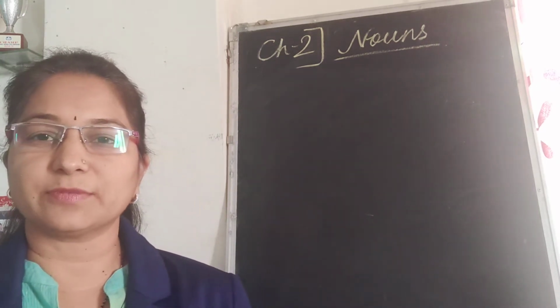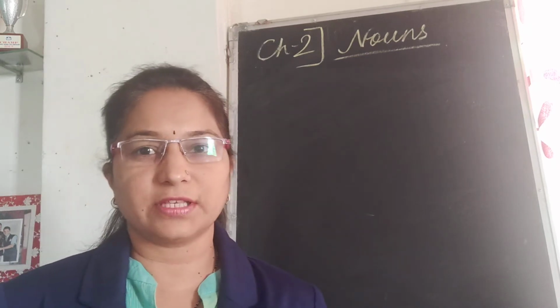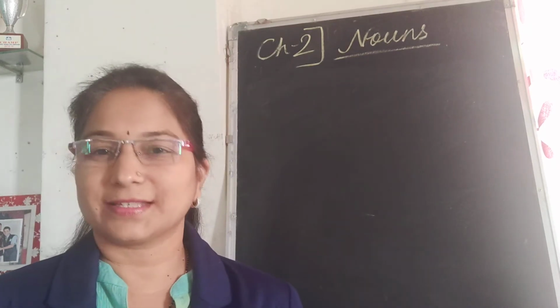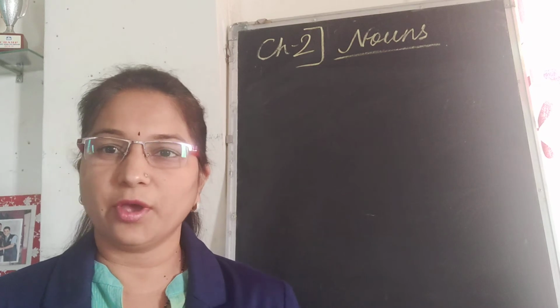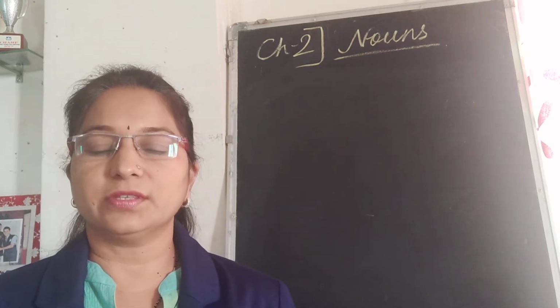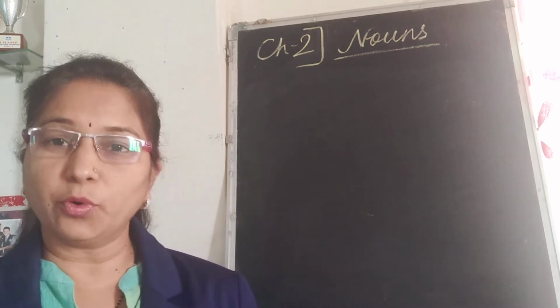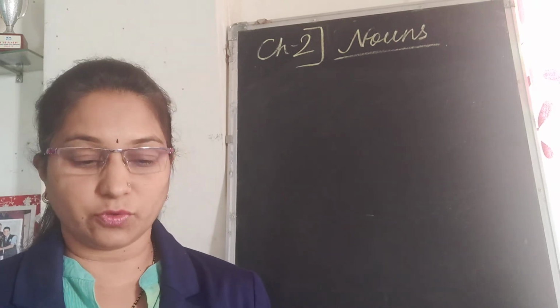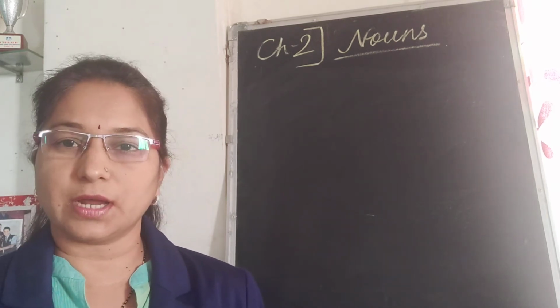In the video I also explained material noun, which is extra for you. So I hope you have written all the definitions in the notebook with their examples as I told you to do.